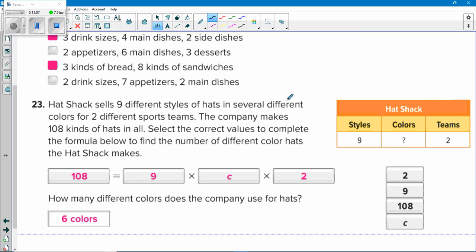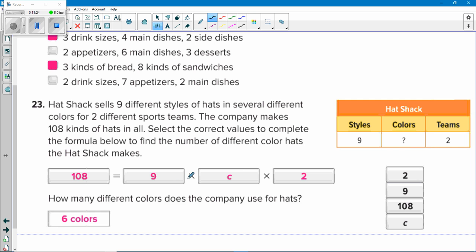And then Hat Shack sells 9 different styles of hats in several different colors for 2 sports teams. The company makes 180 different kinds of hats in all. Select the correct values to complete the formula below to find the number of different colored hats.